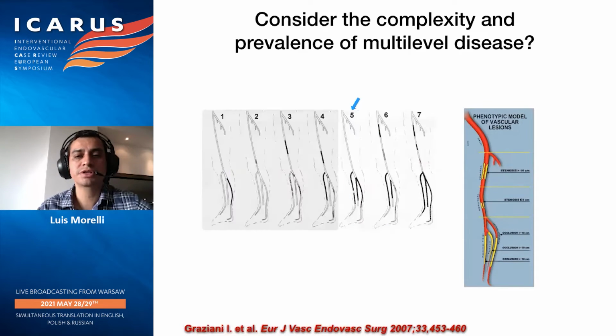And he proposed this classification that goes from 1 to 7, 7 being the most complex lesions, with lesions at the femoral popliteal with long occlusions, calcified lesions in the tibial vessels, and also very diseased below-the-ankle arteries. But it's also interesting that he found that in 74% of the cases, they were classified between class 5 and 7, most of his cases being very complex disease.